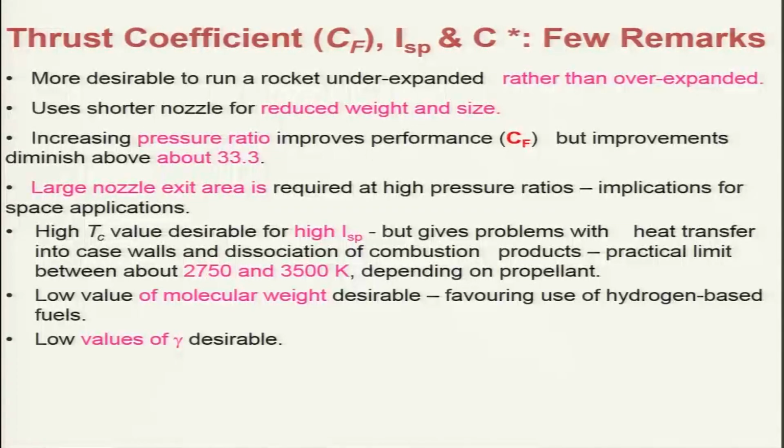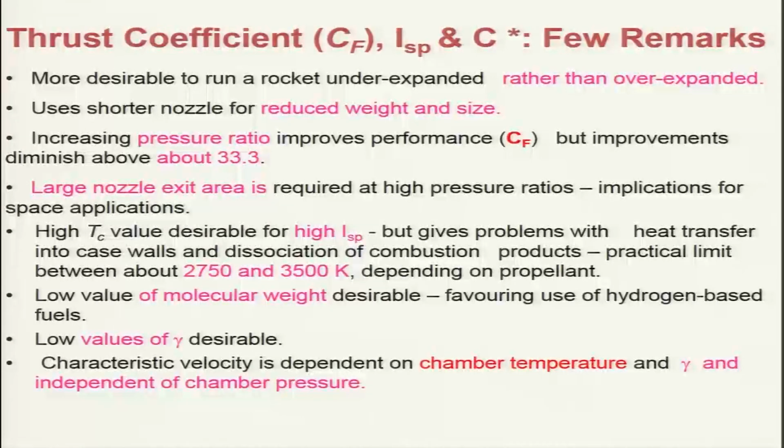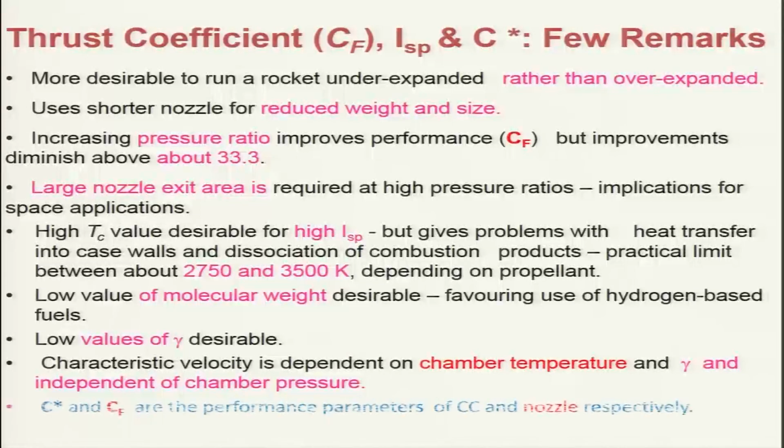The characteristic velocity is dependent on the chamber temperature and gamma, and independent of the chamber pressure, that we have already seen, and you should keep that in mind.